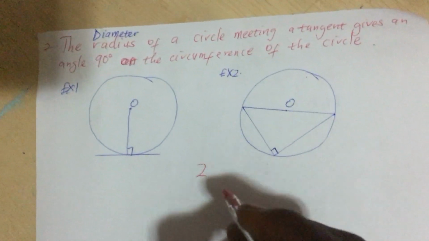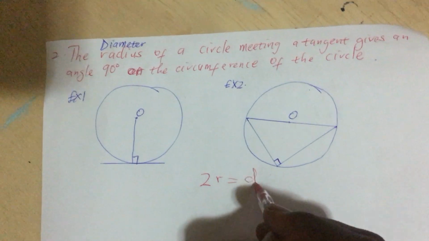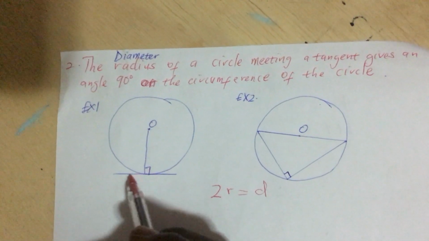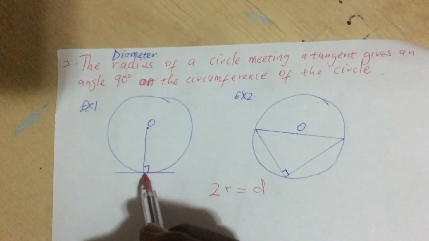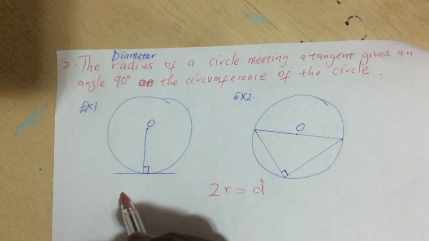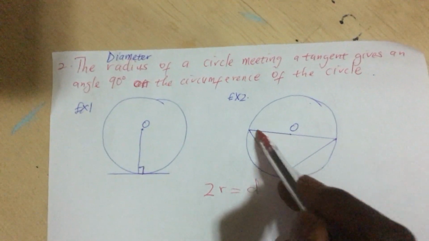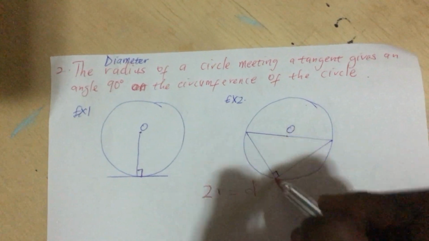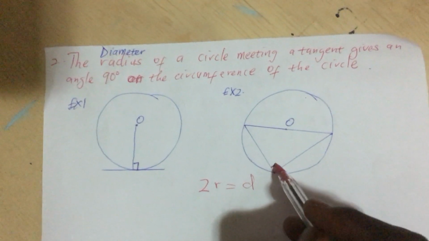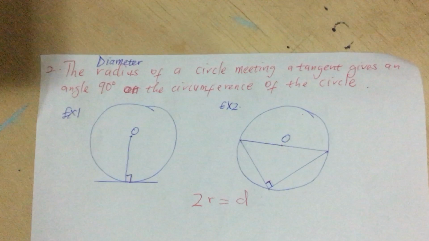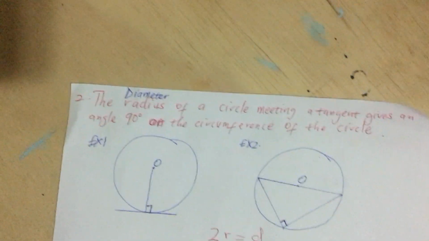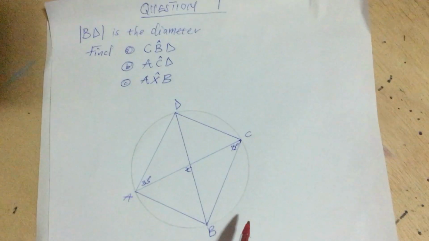2 multiplied by the radius will give us the diameter. That means when the radius of a circle meets a tangent on the circumference, it gives us an angle of 90 degrees. The same applies here. This is a diameter meeting a point on the circumference, which gives us an angle of 90 degrees. Are you okay? So let's go back to our example and resolve our question.